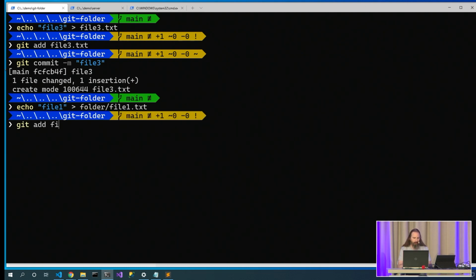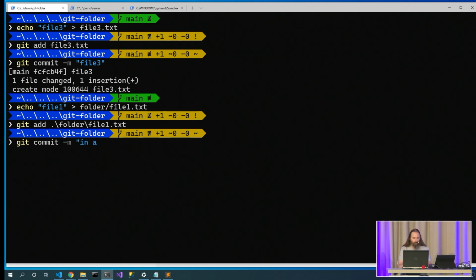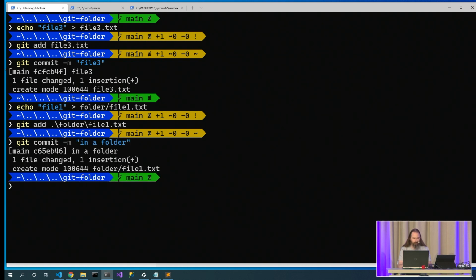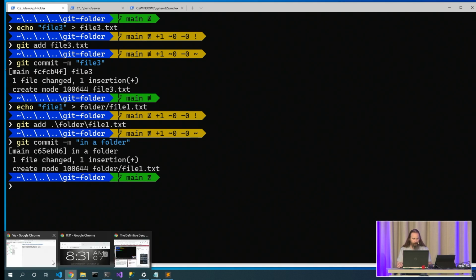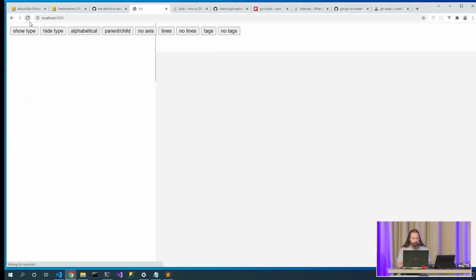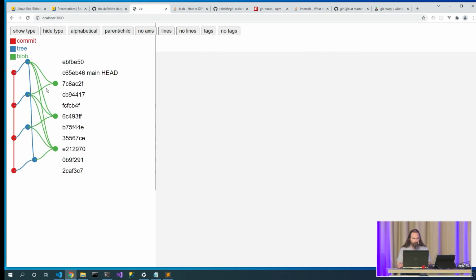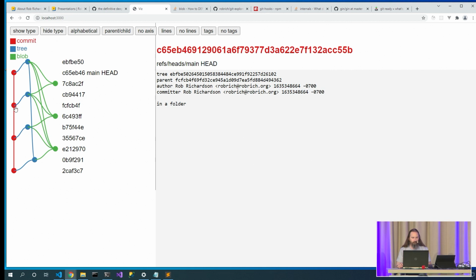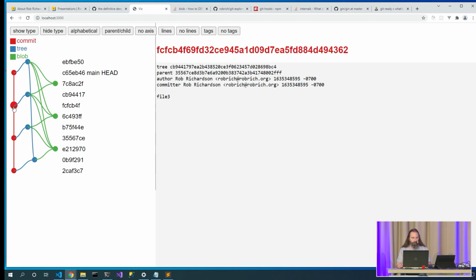Okay, git add folder/file1, git commit -m in a folder. And now let's come back and visualize this and take a look at the content. Parent child, show the lines, show the tags. Okay, so now we have a fourth commit whose parent node is this third commit.